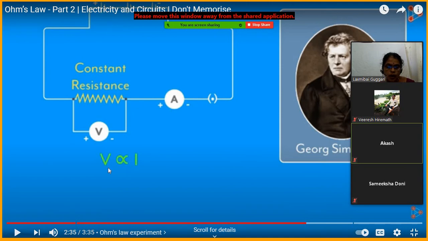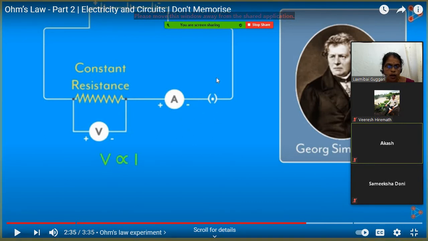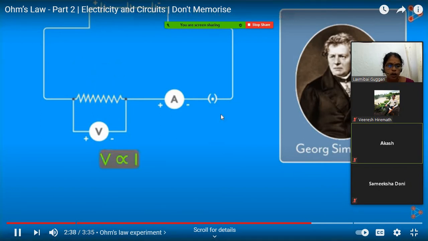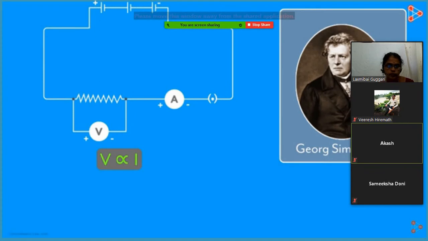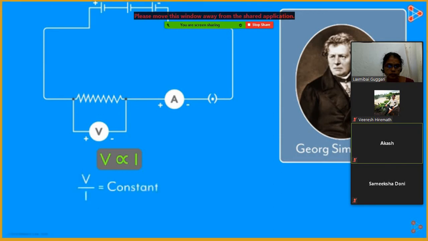Georg Simon Ohm, the physicist, has explained that voltage is directly proportional to electric current. As the voltage increases, electric current increases. This is Ohm's law. If V is directly proportional to I, it also means that V over I is constant. And that constant is nothing but R, or the resistance.